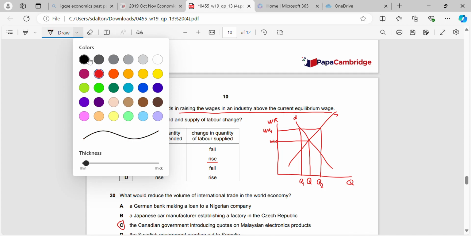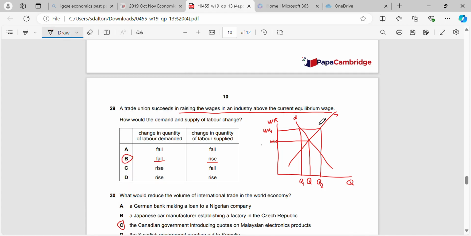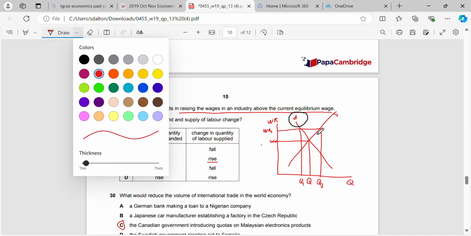And remember, the employer in the wage rate market is determined by the demand. So the employer is going to demand less labour as it now becomes more expensive. And more labour is going to be supplied as the trade union will increase their wages, which means more people are going to want to work because they will get higher wages than they used to get.